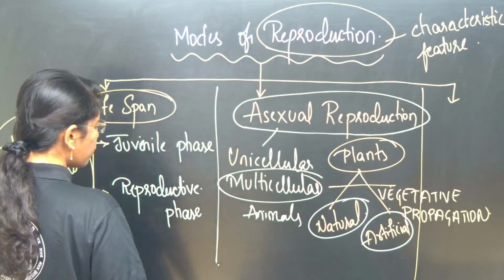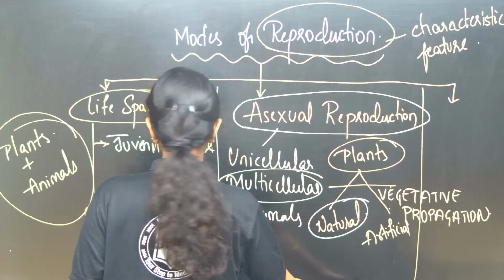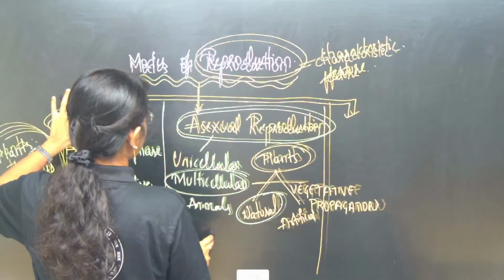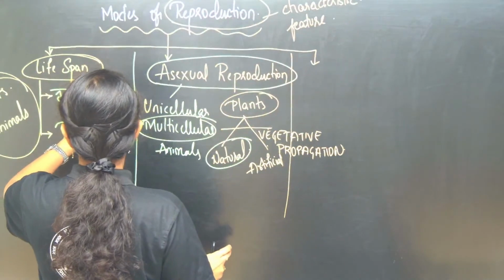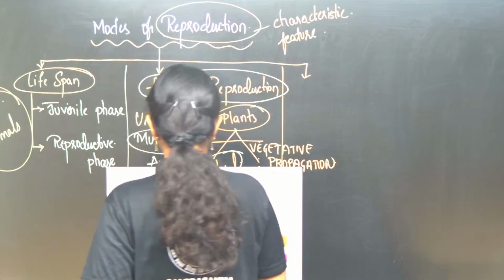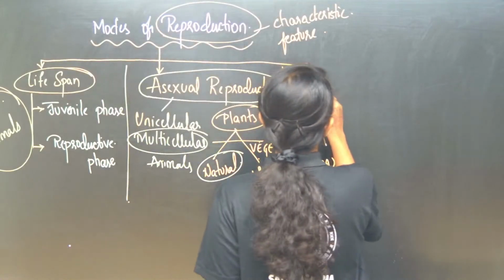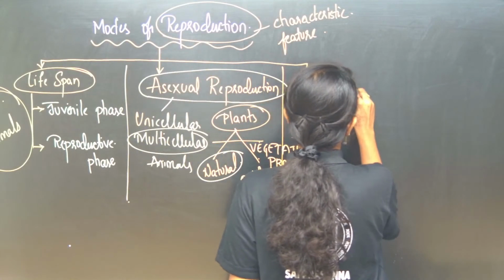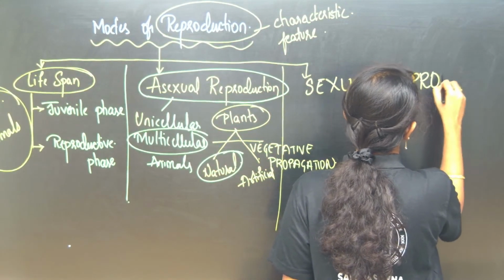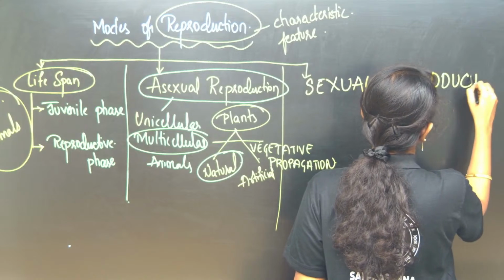And the third fragment over here is sexual reproduction. Fine, right. So here you see sexual reproduction. Sexual reproduction is addressed in three phases here.